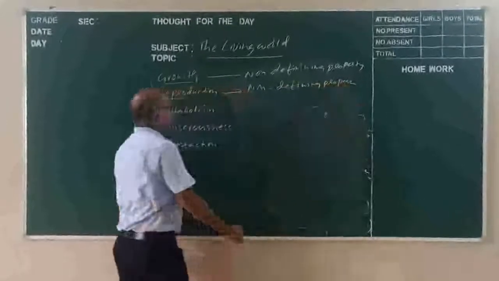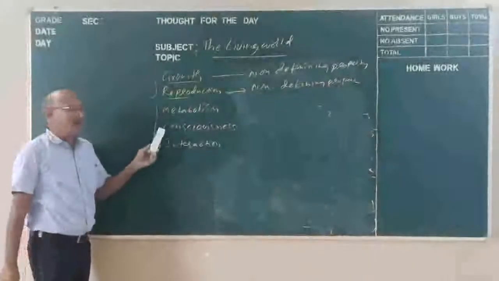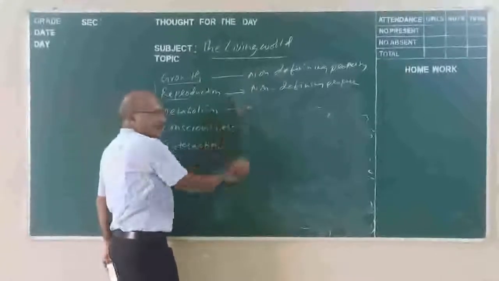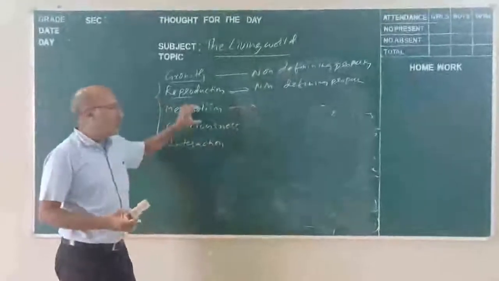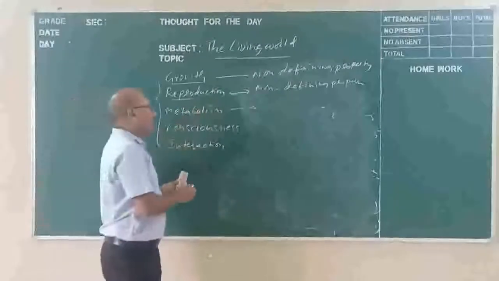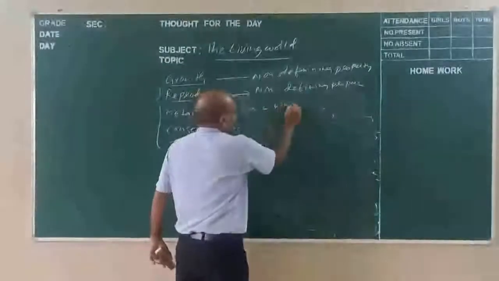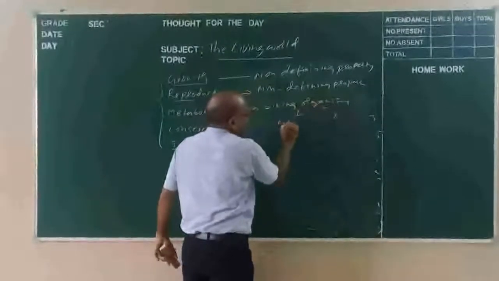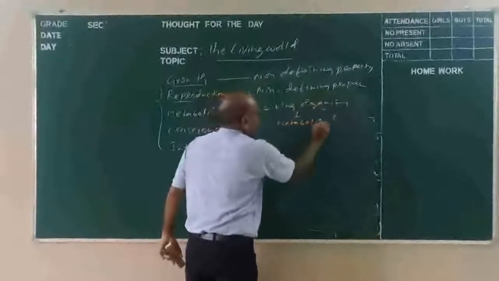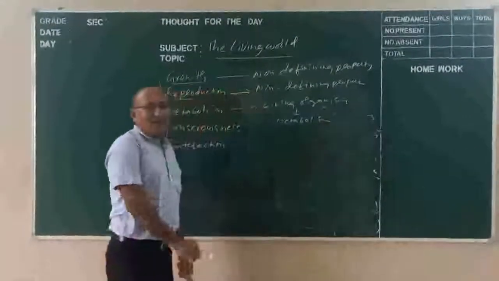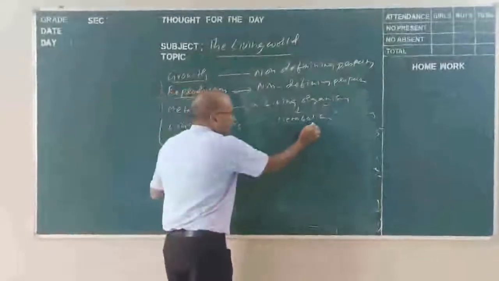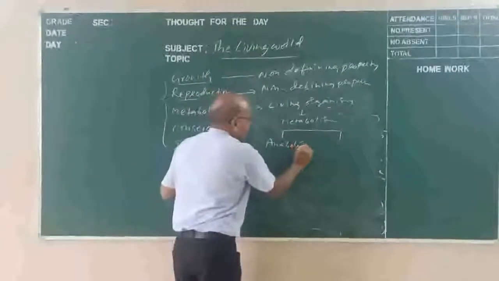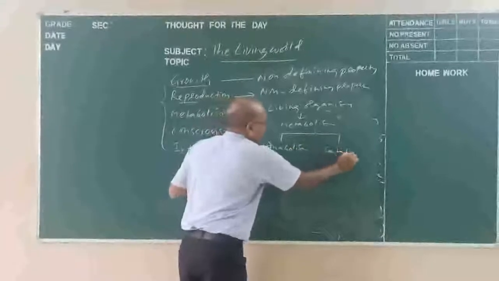And the third character of living organisms is metabolism. In general, non-living things will not show any metabolic reactions, but living organisms show metabolism. So what is metabolism?